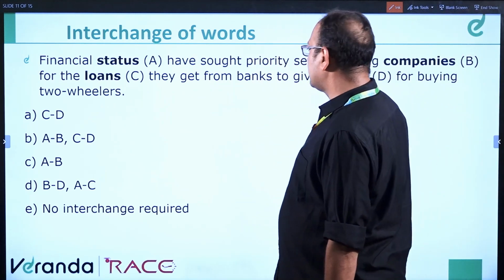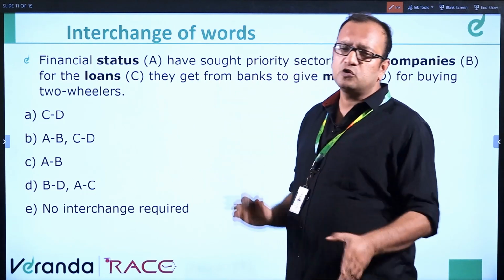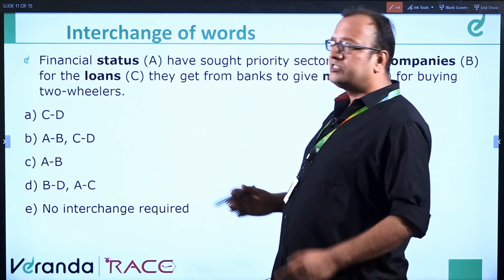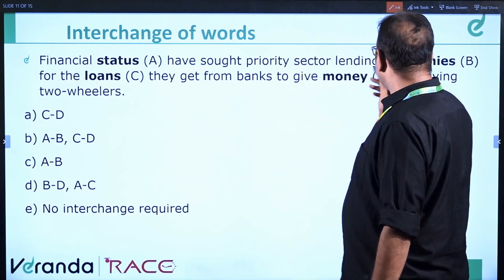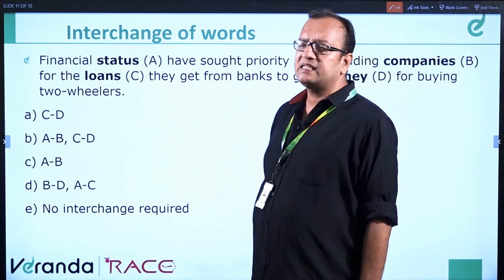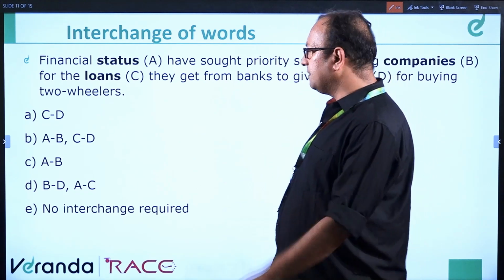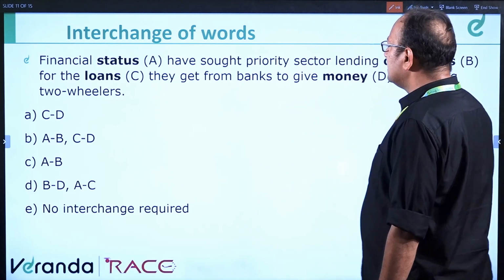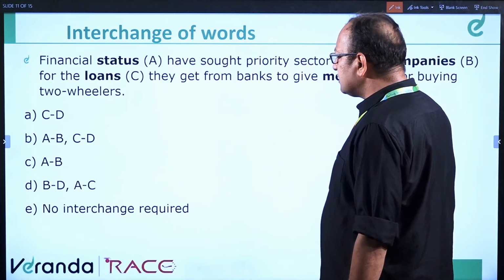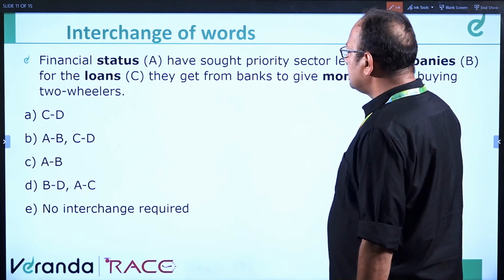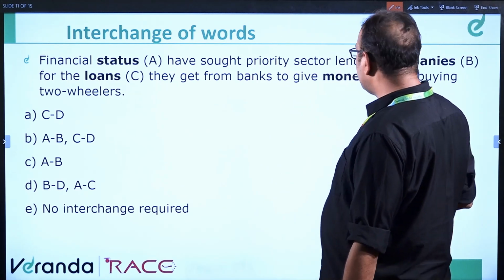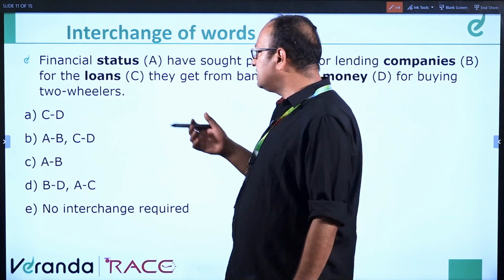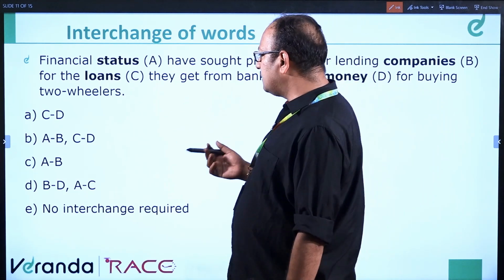Financial status have, this has to be replaced because it's "have" over here. So which is the plural form of the word over here? Companies. Financial companies have sought priority sector lending status for the money they get from banks to give loans for buying two-wheelers. Very easy question. So A, B and C, D must be replaced.